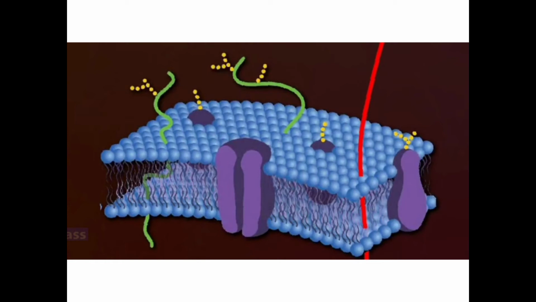So if any changes occur outside the cell, the cellular environment does not change due to the plasma membrane. Whatever happens outside, inside nothing happens.